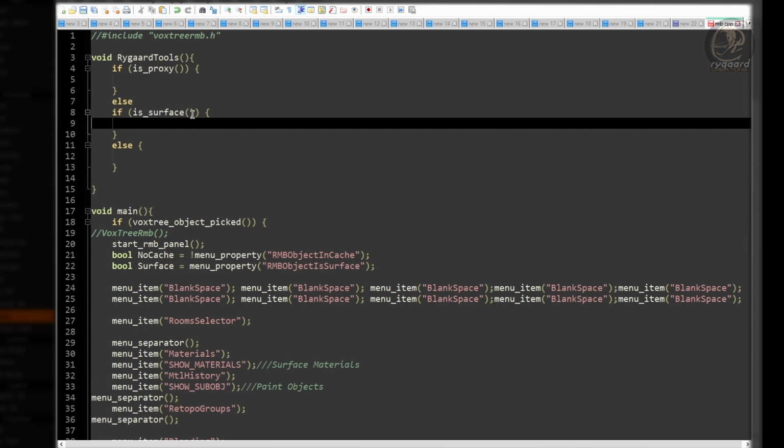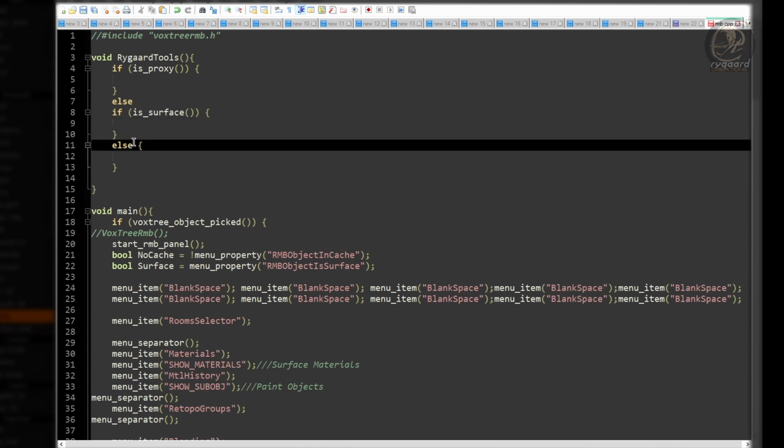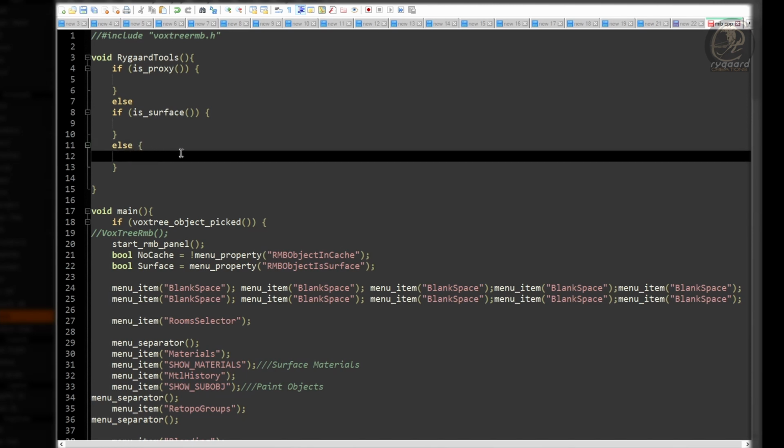if this condition is false, then the script goes to the last condition, which is else. In this case, the else is the voxels mode check. So, if this condition is true, this means that we are in voxels mode. Then, all the functions of this conditional structure will be executed. And the result of this is that we'll have the functionality of this condition shown in the right click menu, okay? Great.